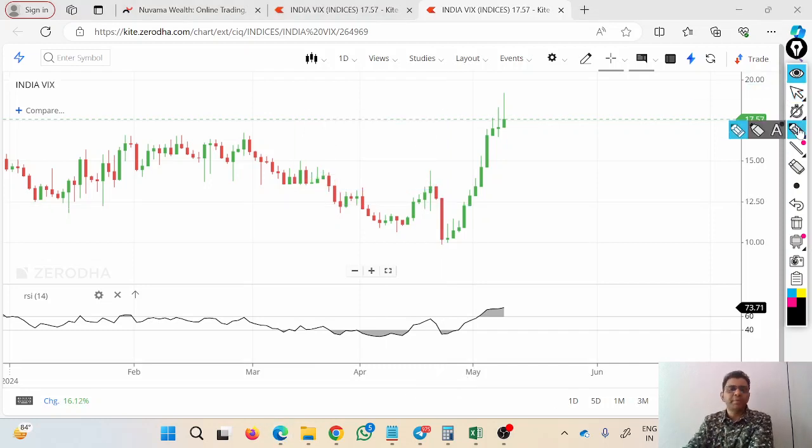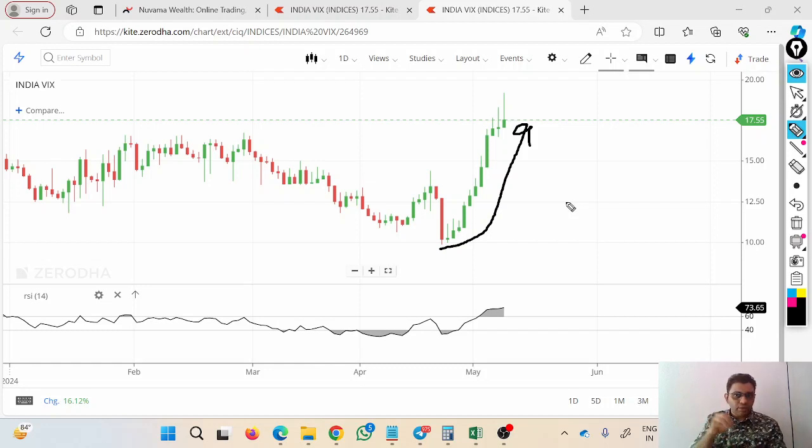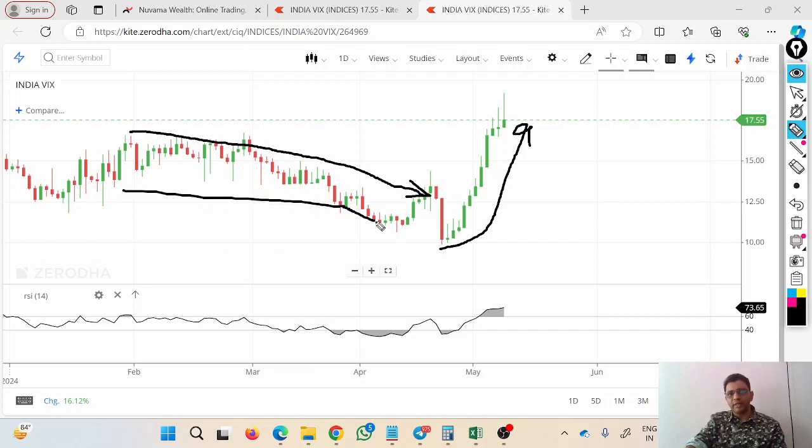Now this is May month going on, all of us know the Lok Sabha elections are going on, so you can check how India VIX has shot up. India VIX has gone up due to the election, due to the event. So you are fortunate that for this session an event is actually going on. This kind of volatility or increase in VIX we can see in the live market. Earlier when the event was far away, the India VIX was either stable or a little bit reducing. It was going down a little bit because not much volatility was there in the market. Now due to this election or the event, the IV has shot up like anything.